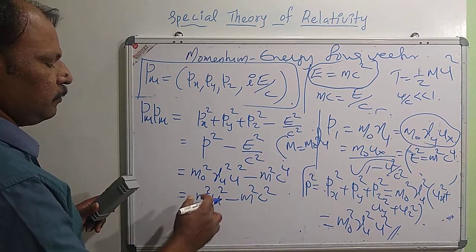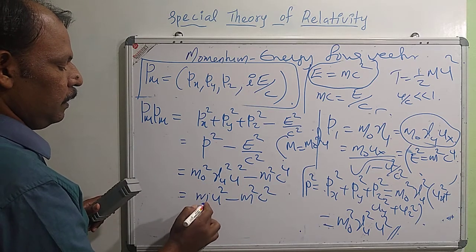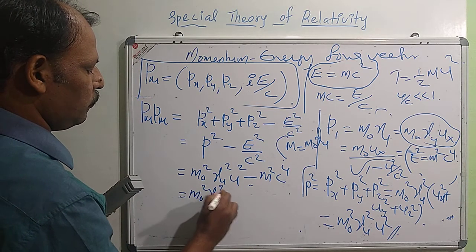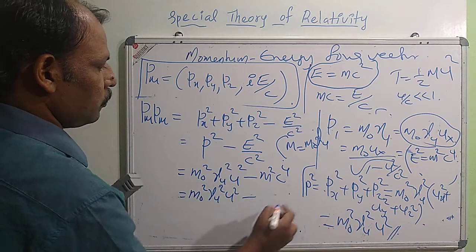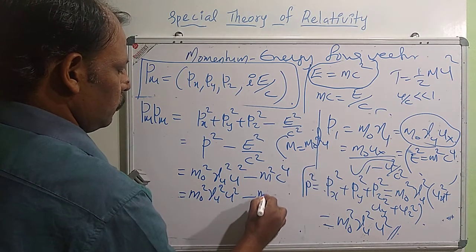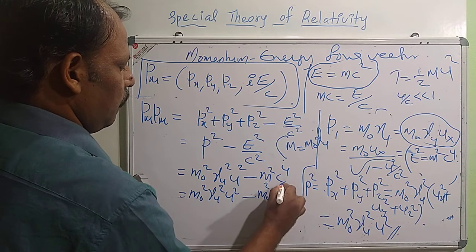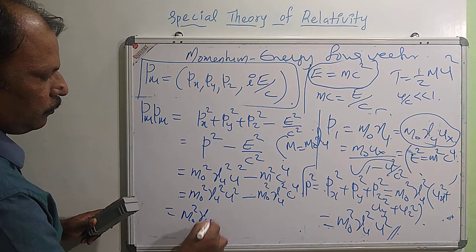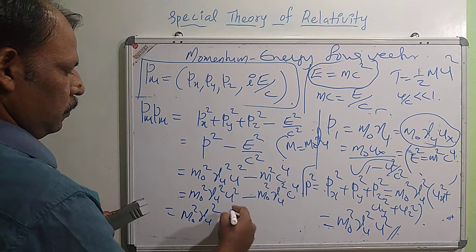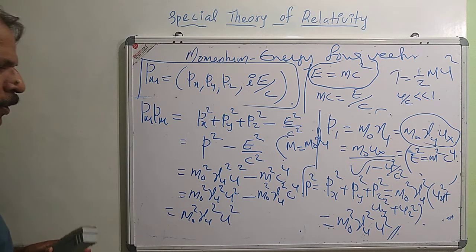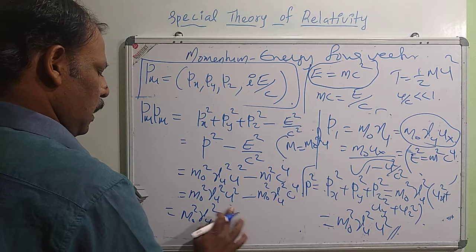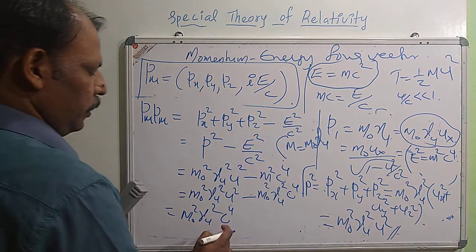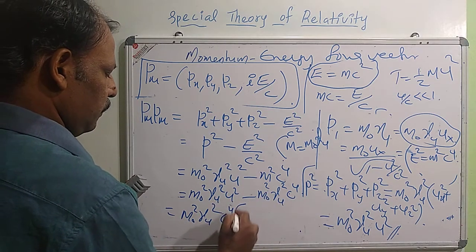Or I am writing in terms of m0. So this will be m0 square gamma u square minus m square. I am writing it as m0 gamma u. So this is m0 square gamma u square c raised to 4. Taking m0 square gamma u square c raised to 4 common from both these terms.